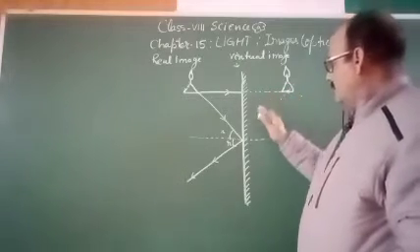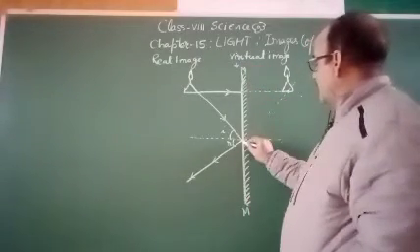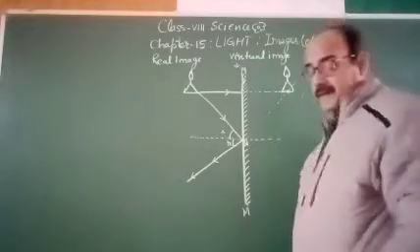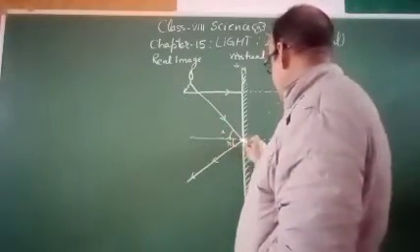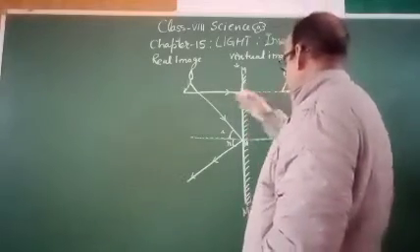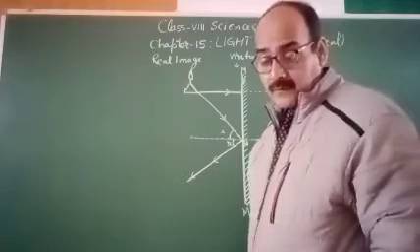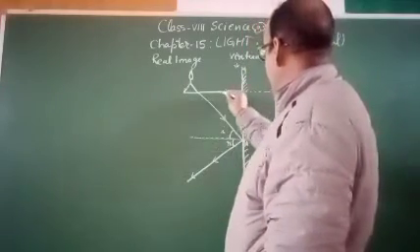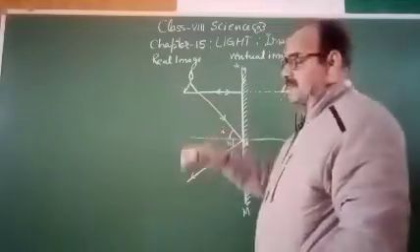Okay, so this is the plane mirror. This is M. This is N. Okay, this is the principal axis. So here will be the principal axis also, and this ray will be returned at the same path.